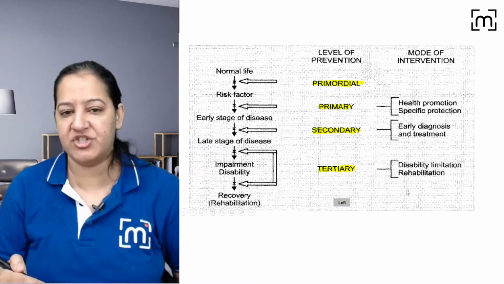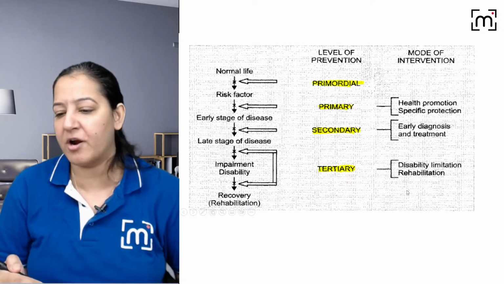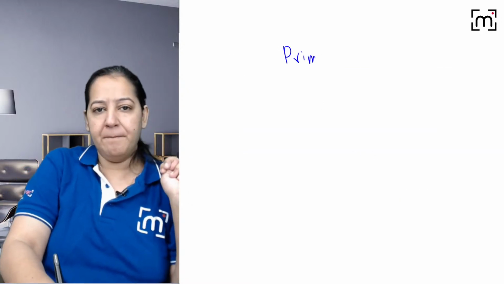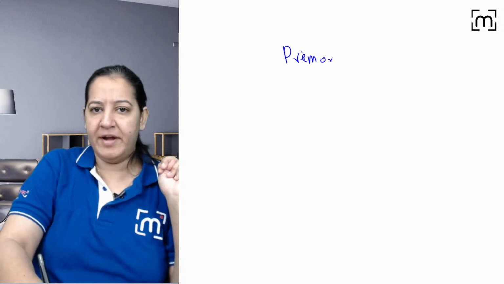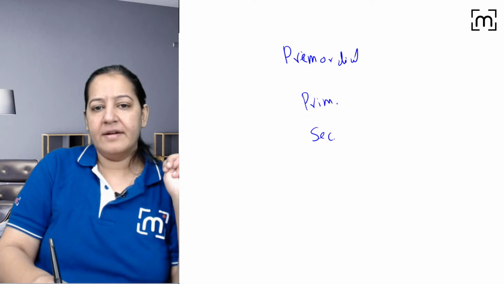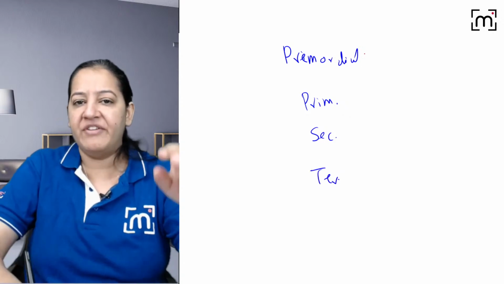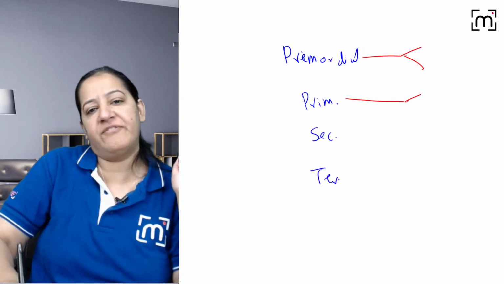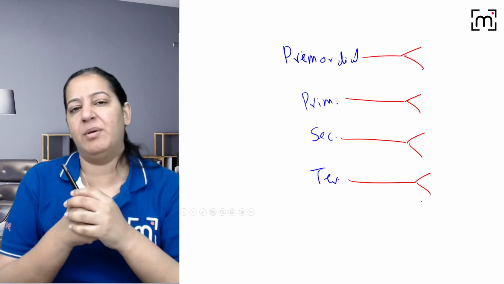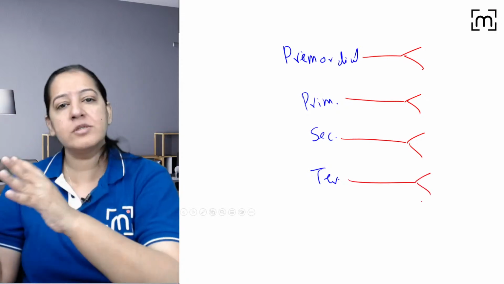Yes, spectacles for the vision loss. Yes, Gaurav, it is also an example of tertiary. Now you have to tell me two modes of preventing for each of primordial, primary, secondary and tertiary. Please tell me two modes of intervention for each of them, total 8 ways. Who will tell me? You have to learn it because there are many MCQs based on the modes of intervention.